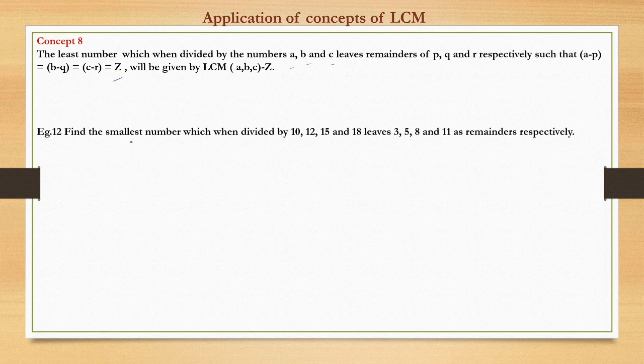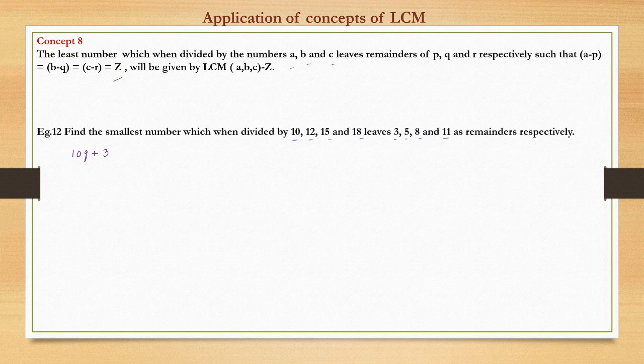So the question is: find the smallest number which when divided by 10, 12, 15 and 18 leaves a remainder of 3, 5, 8 and 11. Okay, so can we write this? If a number is divided by 10, it leaves a remainder of 3, so 10q plus 3.